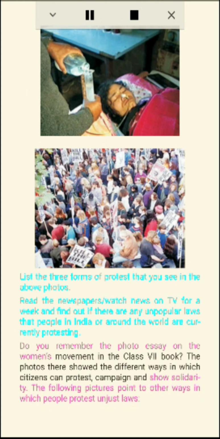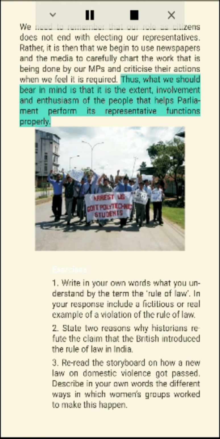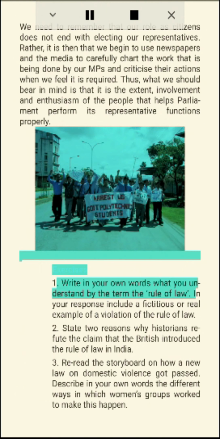We need to remember that our role as citizens does not end with electing our representatives. Rather, it is then that we begin to use newspapers and the media to carefully chart the work that is being done by our MPs and criticize their actions when we feel it is required. Thus, what we should bear in mind is that it is the extent, involvement, and enthusiasm of the people that helps Parliament perform its representative functions properly.